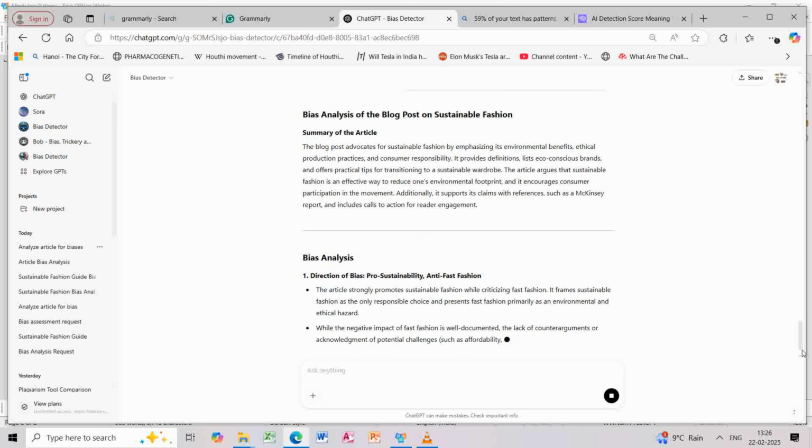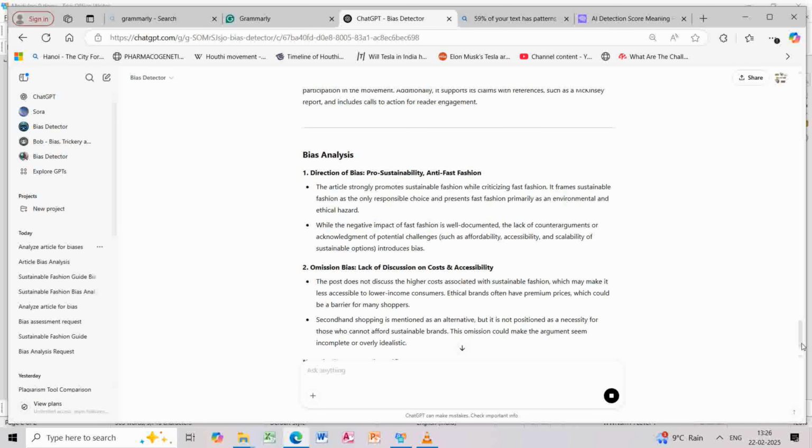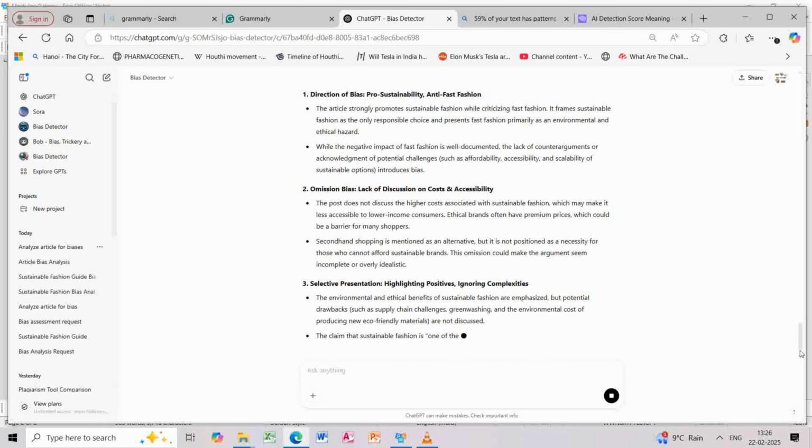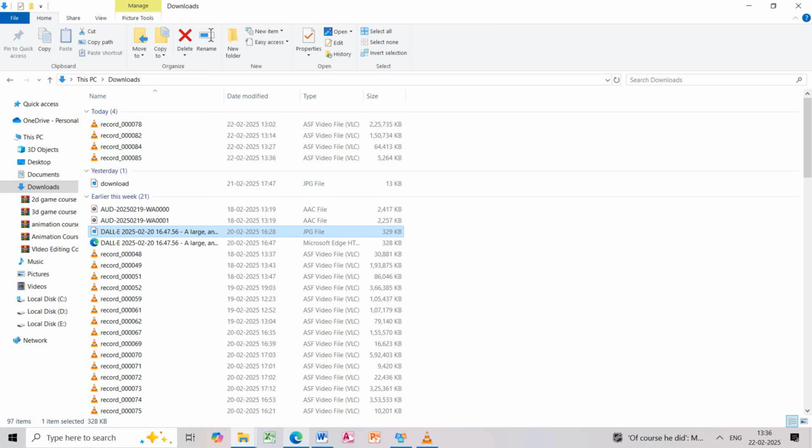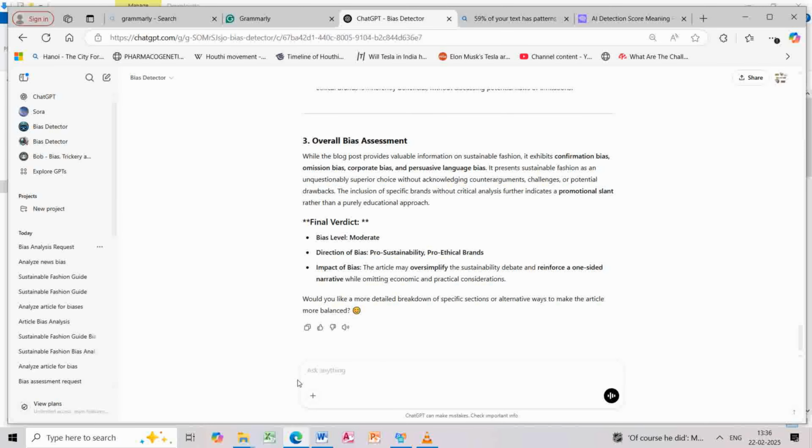Okay, so it's up to you what you want to do. Either you can ask ChatGPT to make the changes for your article or blog, to make sure that there are no biases in it, or you can do it by yourself by editing the article. Now guys, as you can see, once you generate the whole bias assessment, at the end the tool also asks whether you would like to make the blog or article you have written more balanced.